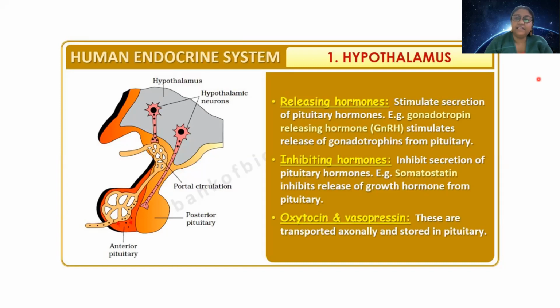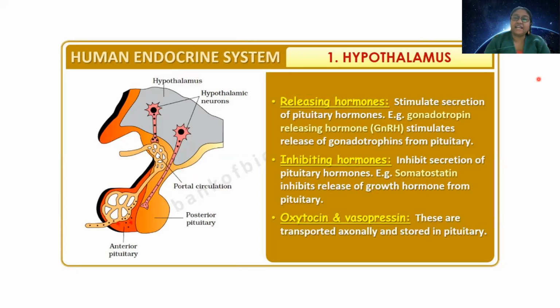For example, there is somatotropin, which is known as growth hormone. This growth hormone decides the growth a person should have. So, who will police growth hormone, which decides the growth? The somatostatin, which is an inhibiting hormone secreted by hypothalamus, will create a balance between somatotropin and somatostatin.